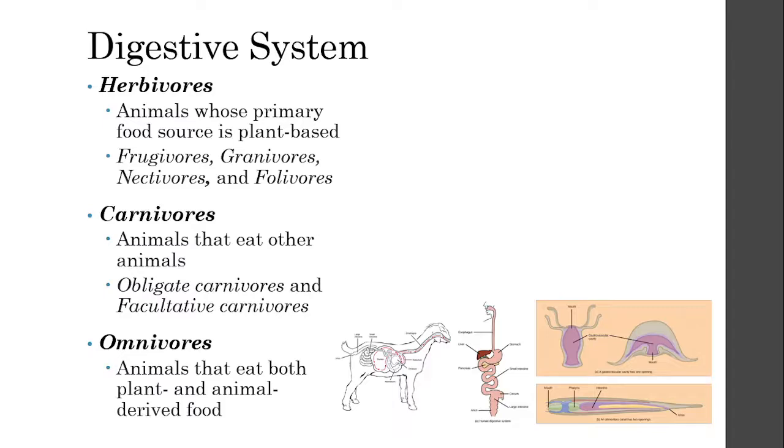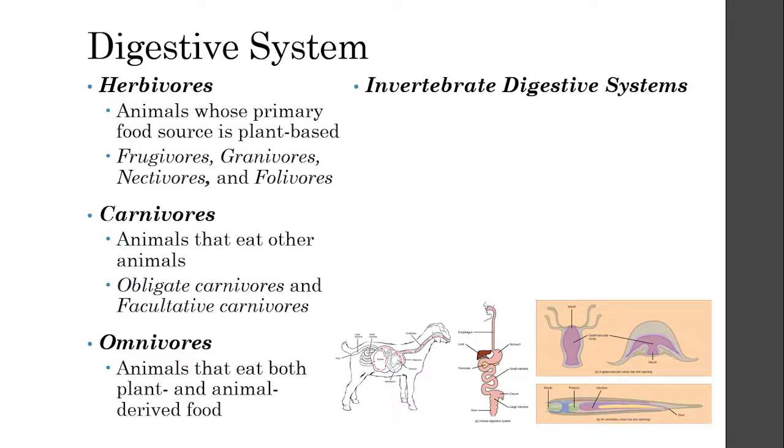We can eat animal products such as meat, eggs, and milk, and then we can also have plant-based diets such as lettuce, tomatoes, and other plant-based products. So these are the different types of animals based on their primary source of food.